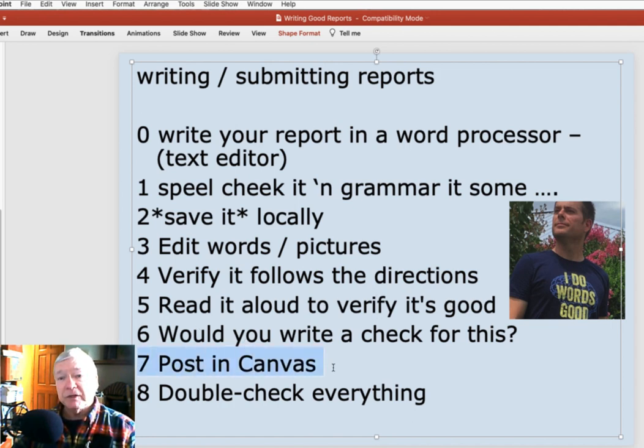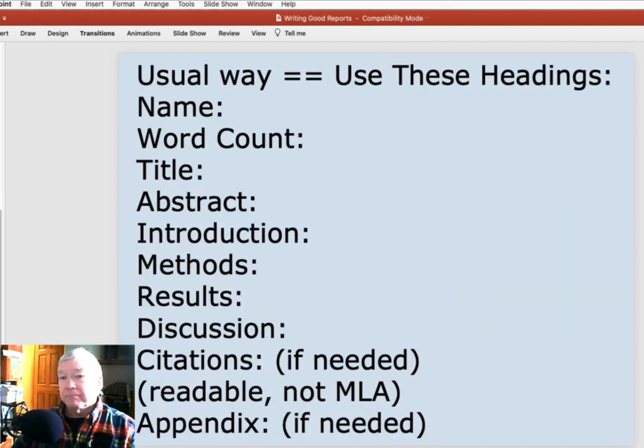Then go ahead and post it in Canvas, but you're not done. You need to double check everything. Go back into Canvas and see, does it look the way you thought it looked? Are those pictures inside the report as one document? And then if you're following the usual way and using these headings, name, word count, title, abstract, introduction, methods, results, discussion, you're going to be good to go.